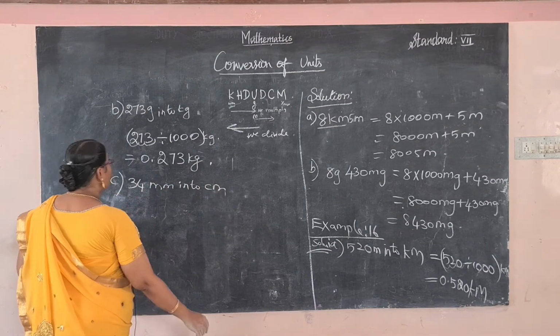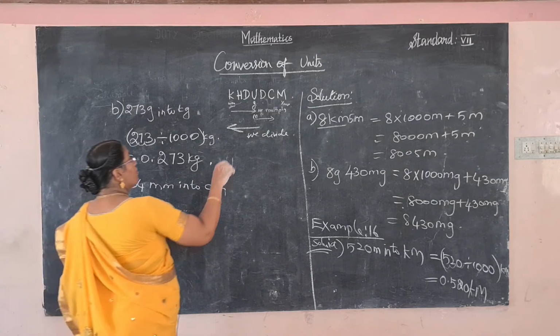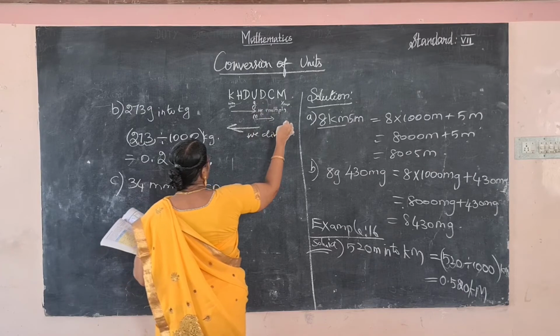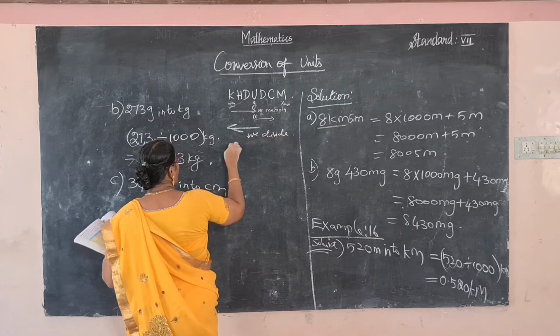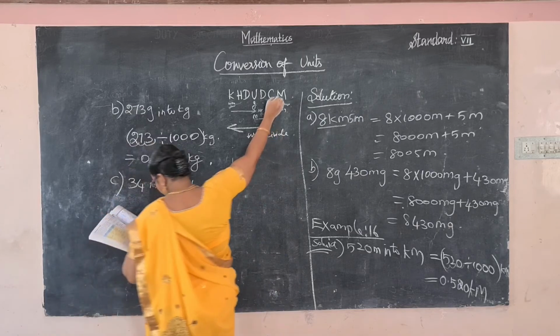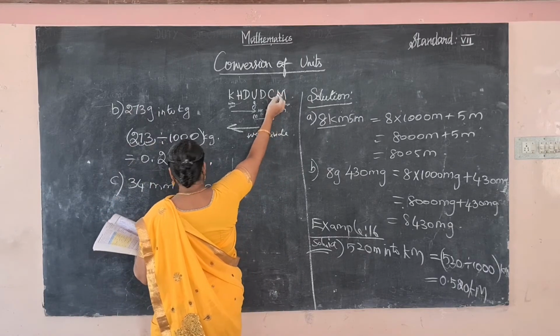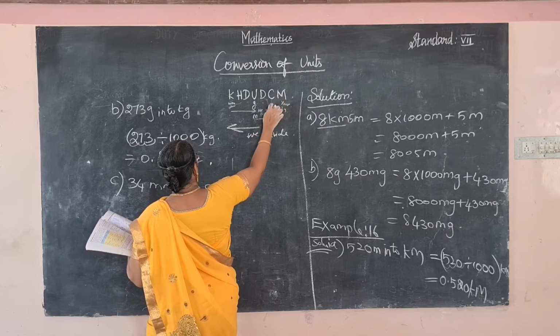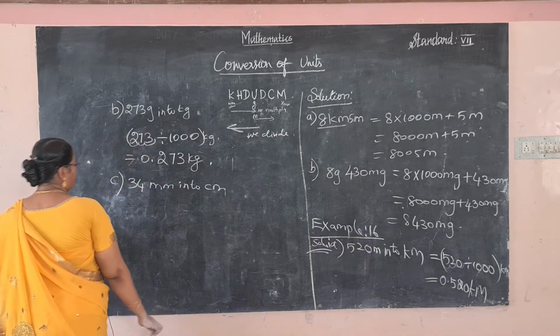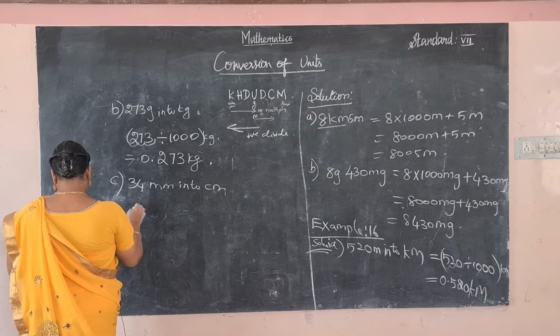And C problem, 34 millimeter into centimeter. So this also is from the smallest value to the largest value. So what do we do? We divide the place value. So millimeter to centimeter, how many places? Only 10th place. So divided by 10.